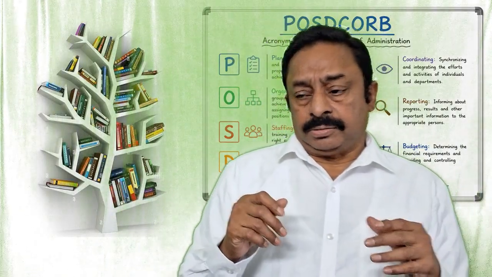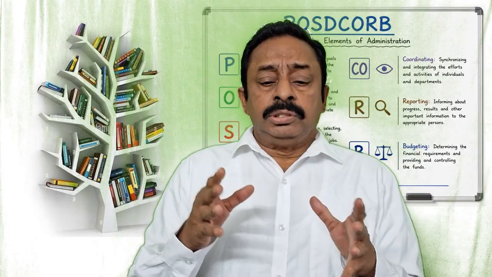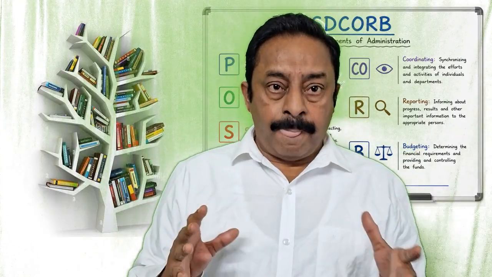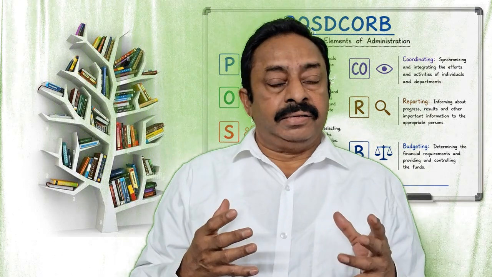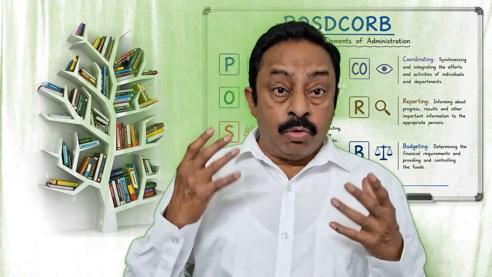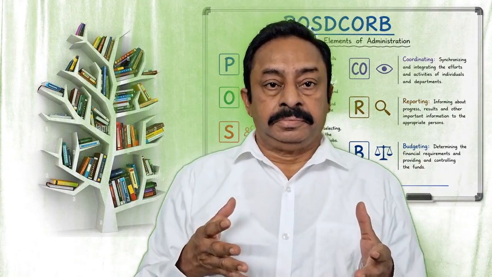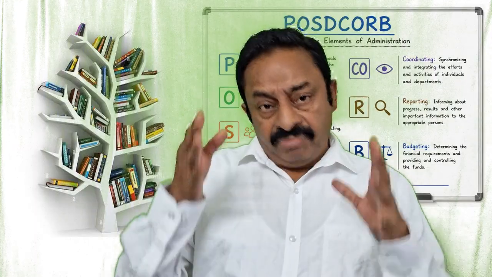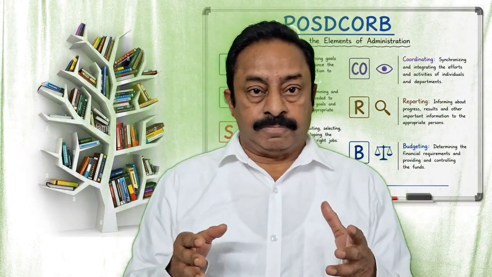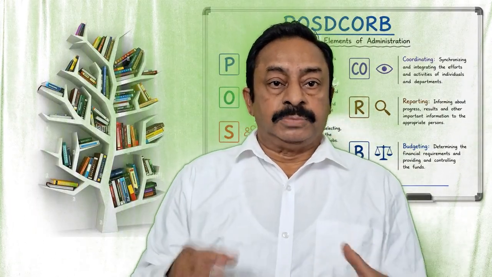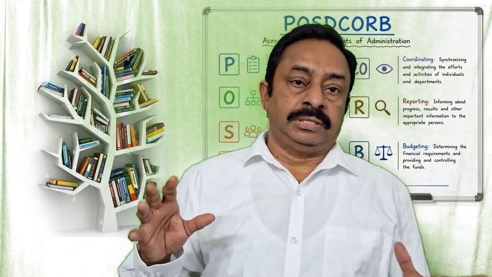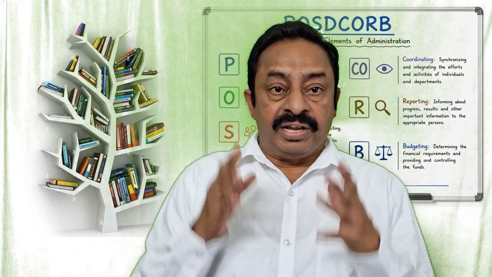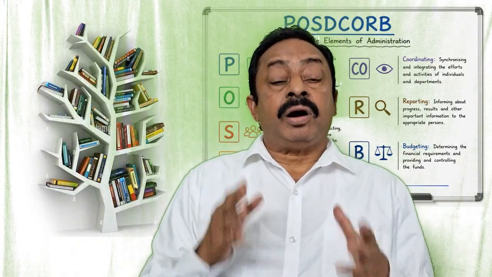Next, what is the element? Now division of work and departmentalization have happened. Now authority: who will delegate, who has to do these things. Delegation of authority will also be there in the organization elements. One boss will be there. This boss decides, you do this, you do this, you do this. So delegation of authority is also very important, an element of organization.